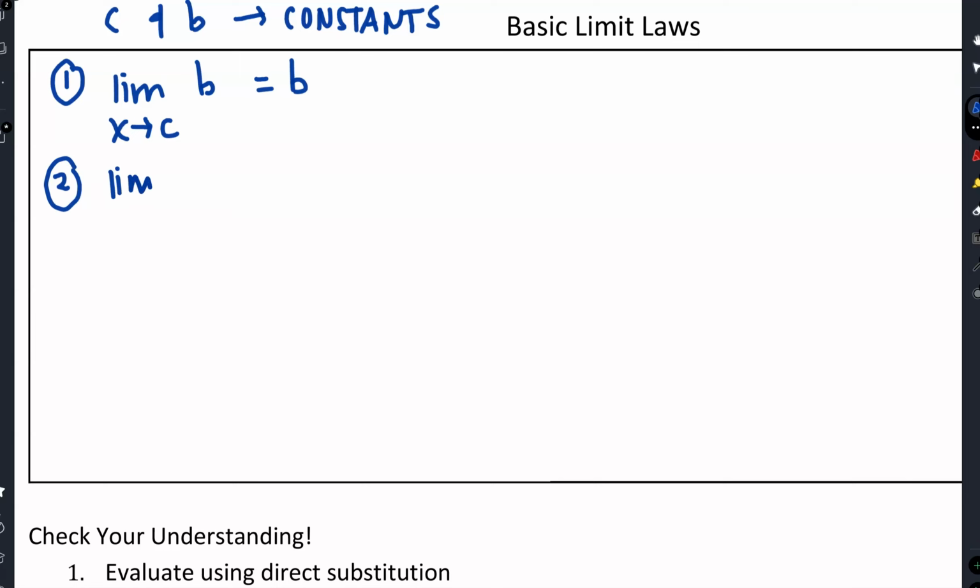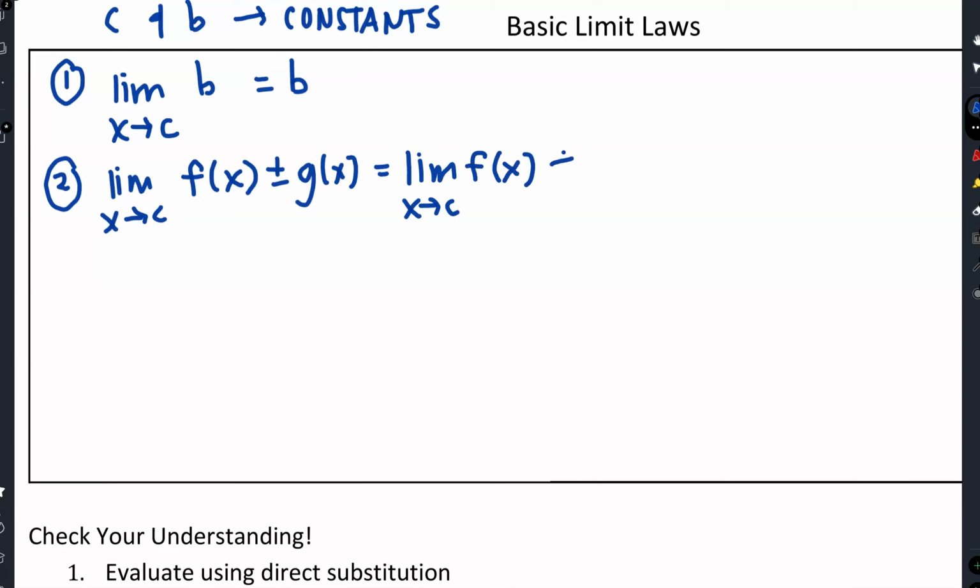All right, the limit as x approaches C of any function added or subtracted to another function is just going to be the limit as x approaches C of that first function, f of x. So I can split it up like this.